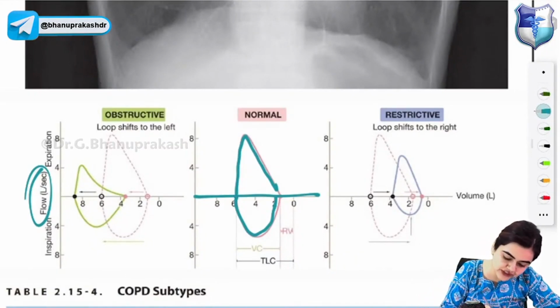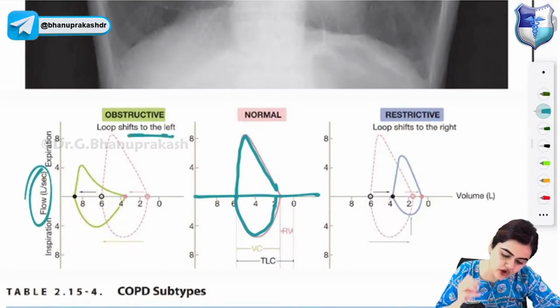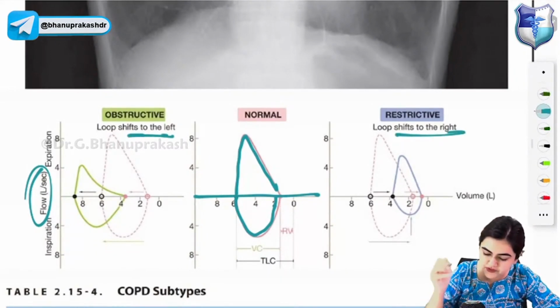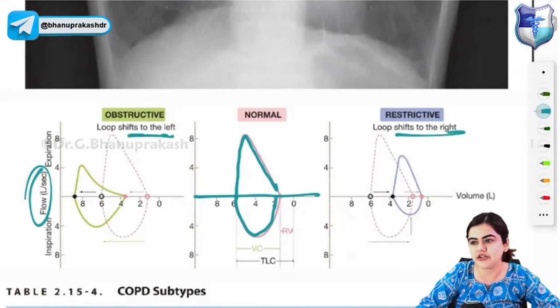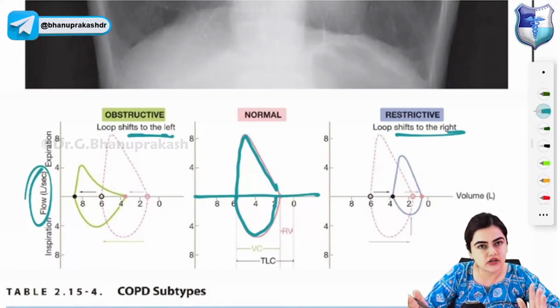Now this loop will shift to left in case of obstructive lung diseases, and this loop will shift to right in case of restrictive lung diseases. This loop will shift to right in restrictive, and loop will shift to left in case of obstructive lung diseases. That you have to remember.